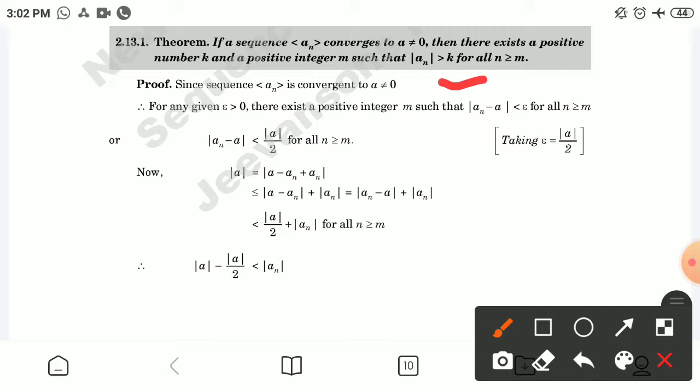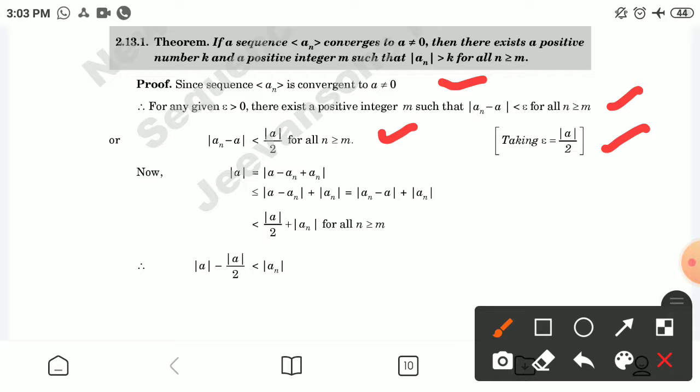taking proof, since sequence an is convergent to a and a is a non-zero element, therefore for any given epsilon greater than 0 there exists a positive integer m such that mod of an minus a will be less than epsilon for all n greater than or equal to m. Or we can write mod of an minus a is less than mod of a by 2 for all n greater than or equal to m. We are choosing here epsilon as mod of a by 2.